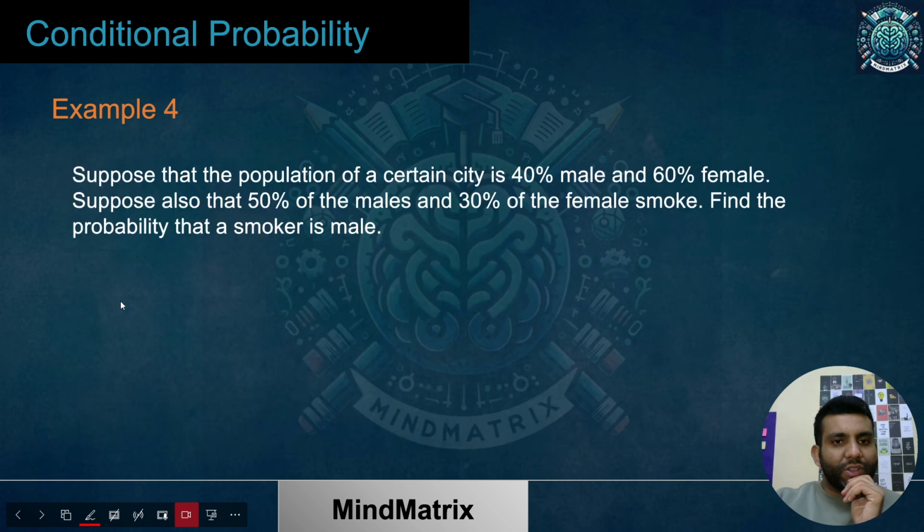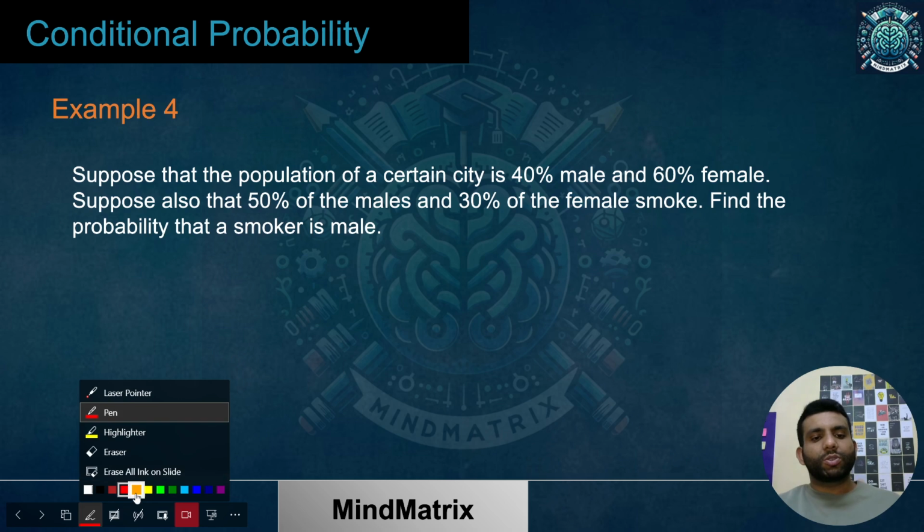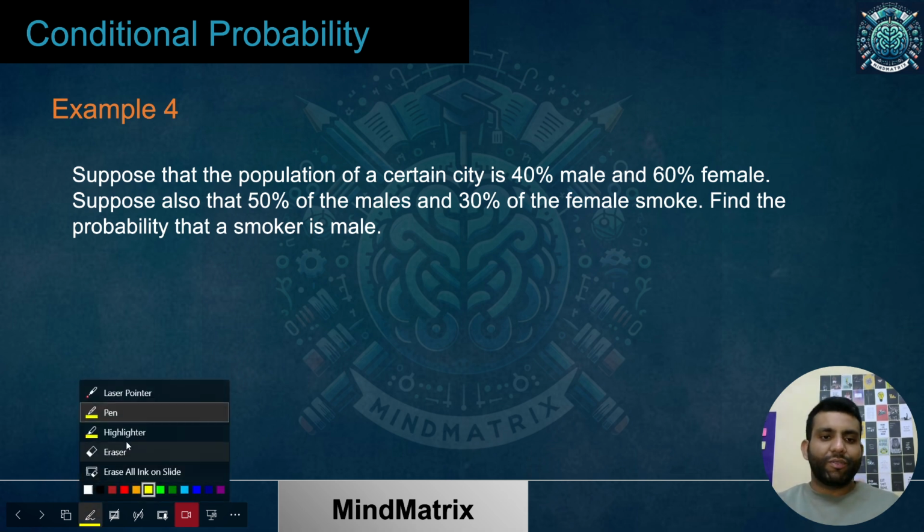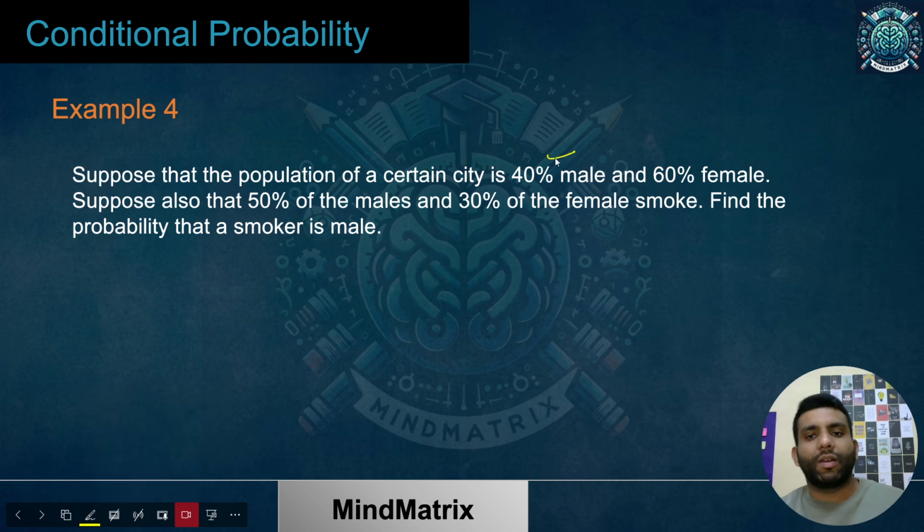Now we'll move on to the next question, which is the last question. This is very tricky. People do this question wrong most of the time. I do know. So just have a look at this carefully. There is a big learning within this question. Let's see. So it is being mentioned that suppose that the population of a certain city is 40% male.